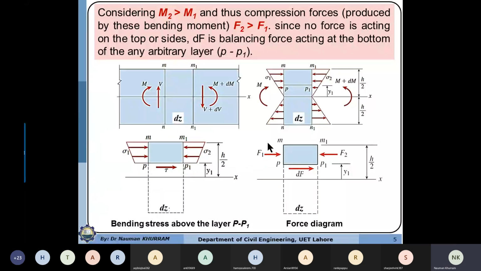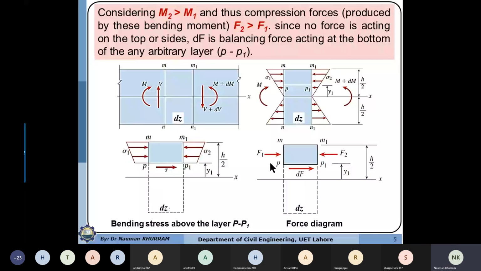If it is not being dragged, it is balanced. Why is it balanced? Because there is some resisting force or resistance offered by the material, and the thickness of this layer is providing the resistance. So to maintain the equilibrium, a dF resisting force must be acting in this direction. So this dF force will be equal to F2 minus F1.